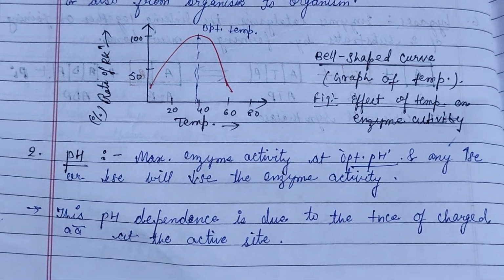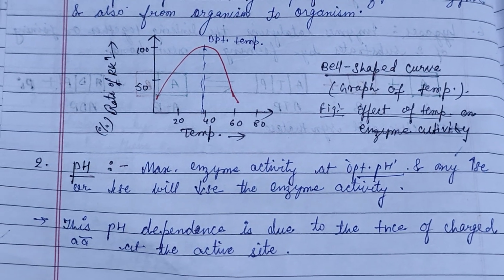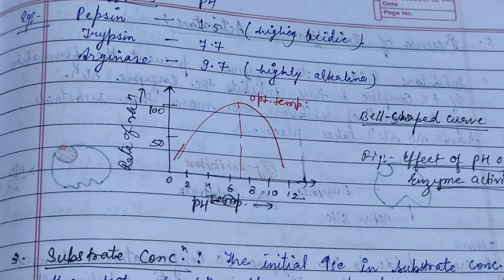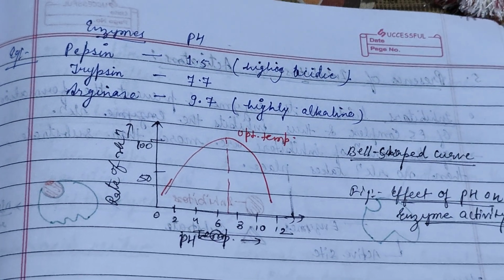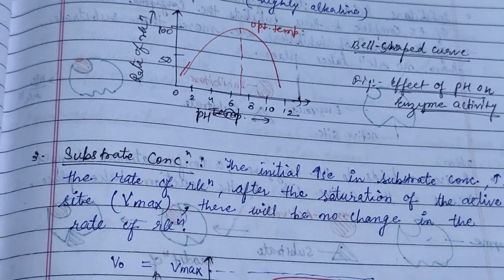So next is the pH level. It is the same as temperature. Enzyme activity will decrease when the pH either decreases or increases. So here is the graph of the rate of reaction and the pH. It also forms a bell-shaped curve.